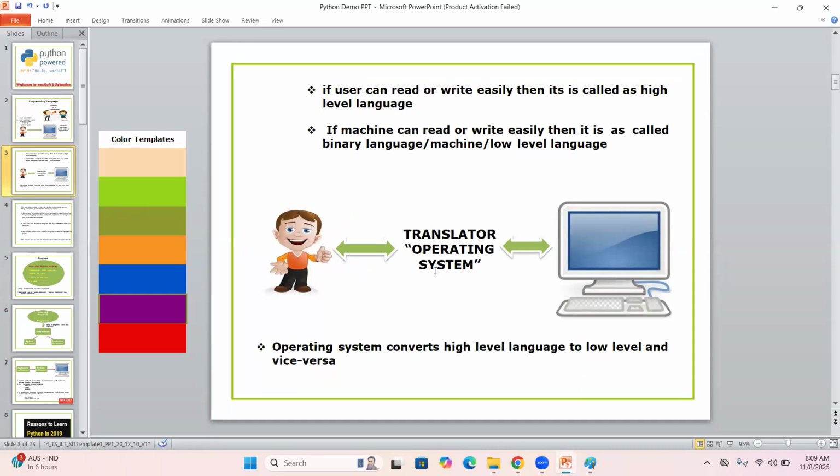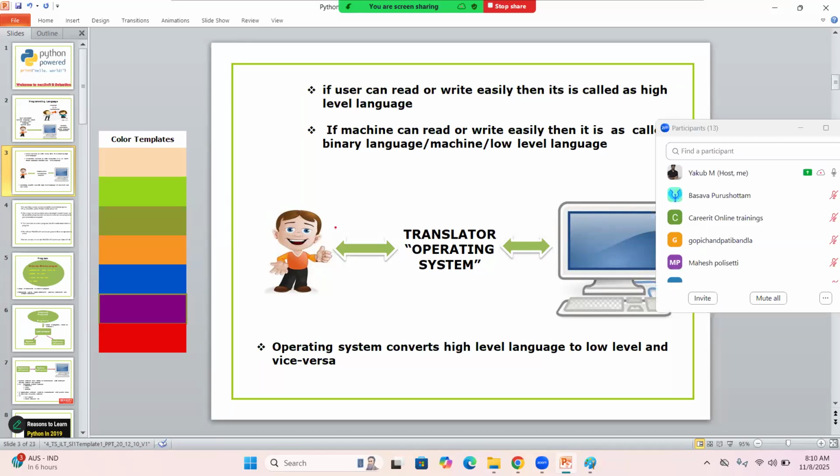It is a very, very important starting point as a beginner. A translator is required. So what will the translator do? It takes responsibility for converting high level instruction into low level instruction. The translator's name is nothing but the operating system. It is the OS. So the operating system takes responsibility for converting our high level instruction into machine understandable language. And later the machine sends the response back in human being understandable language.